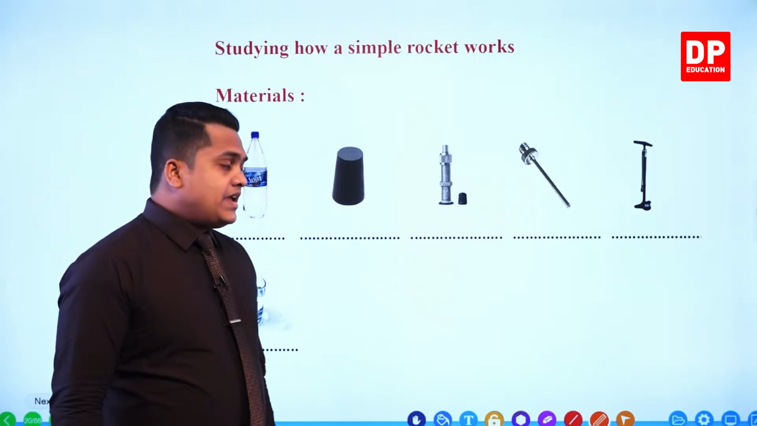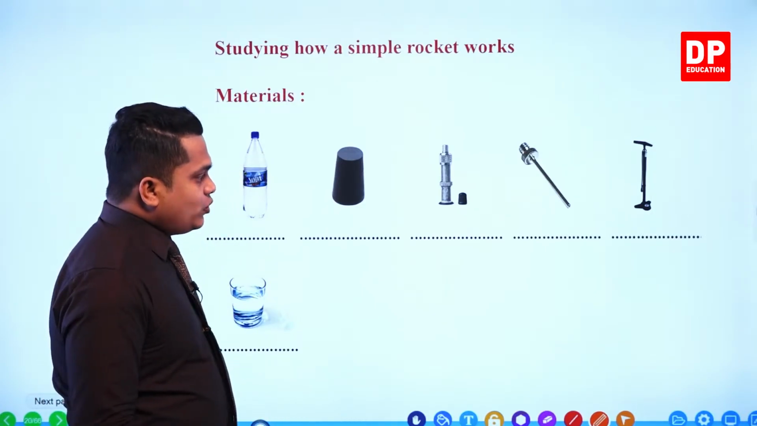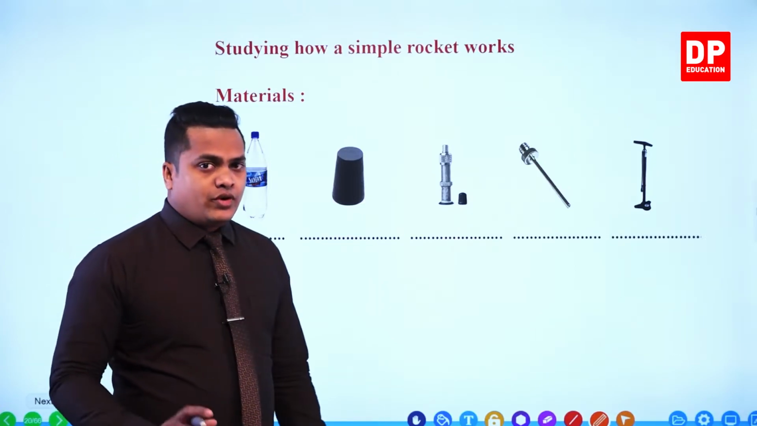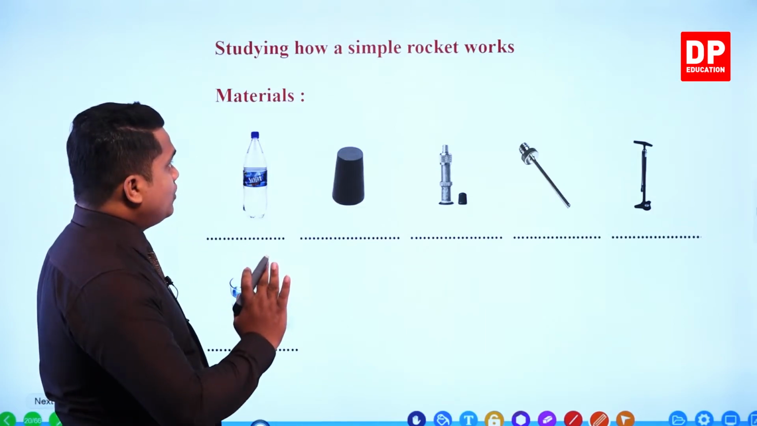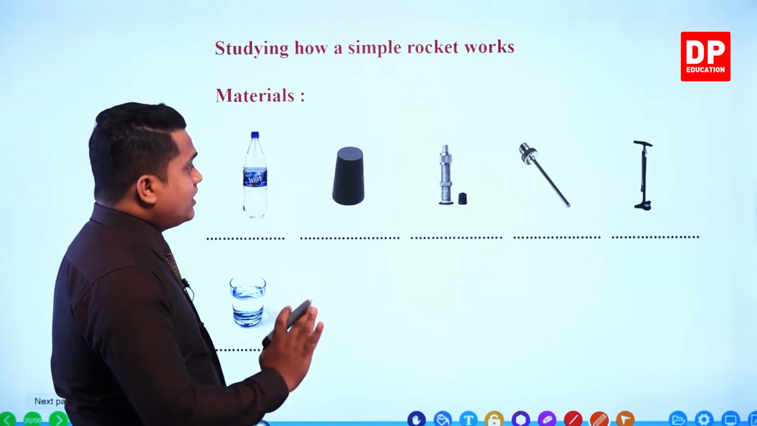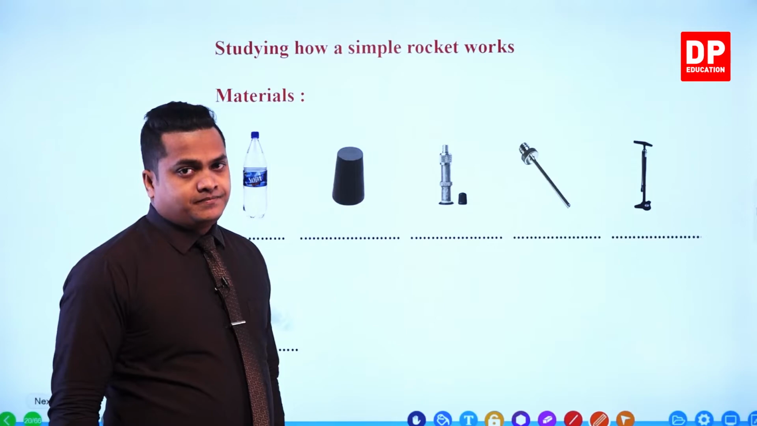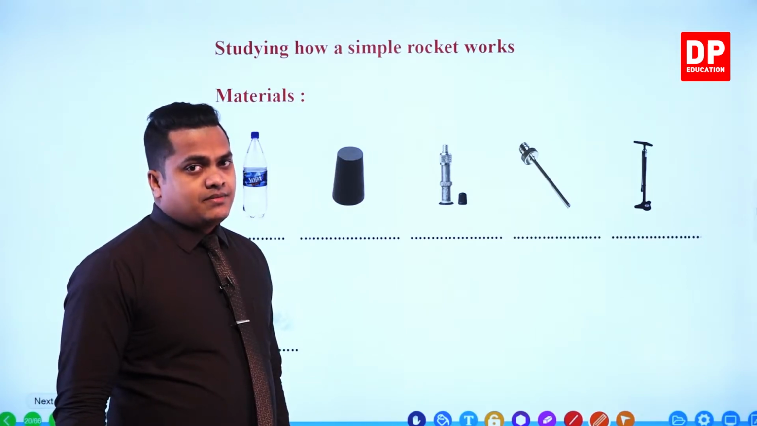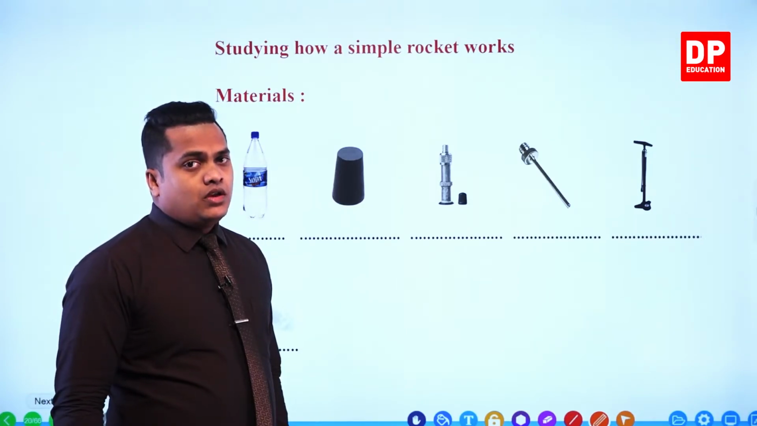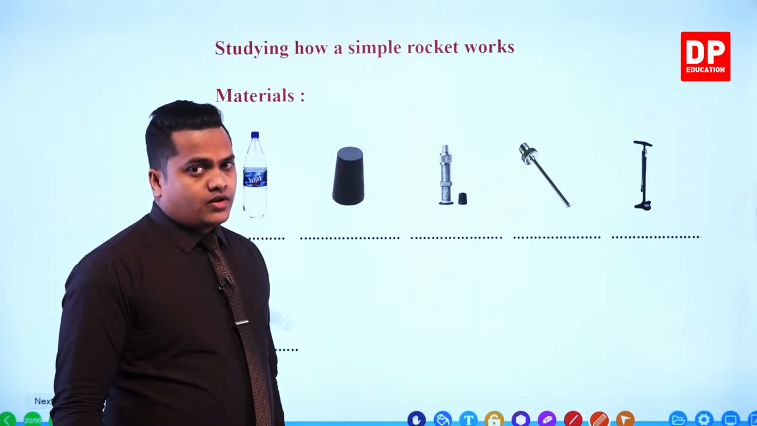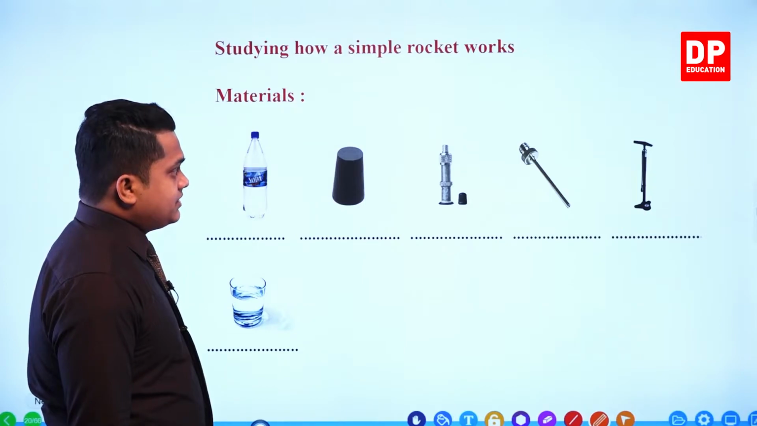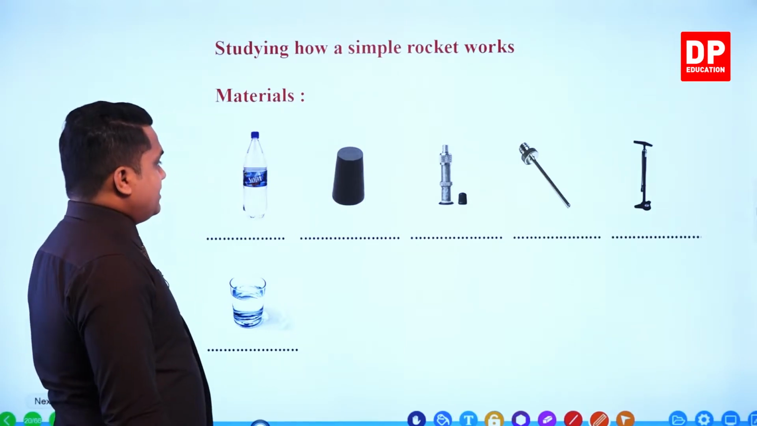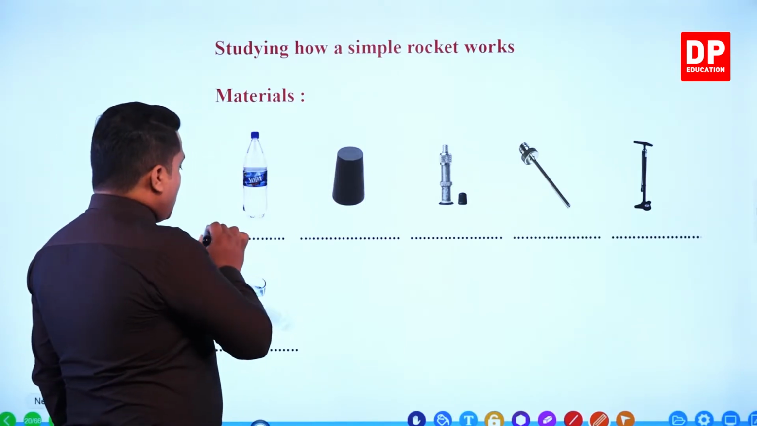By doing this, my dear children, we are going to get a certain idea on how a rocket works. A certain simple idea about how a rocket works. So my dear children, here are the materials given. So you will be needing these materials. First of all, you will be needing a mega bottle.